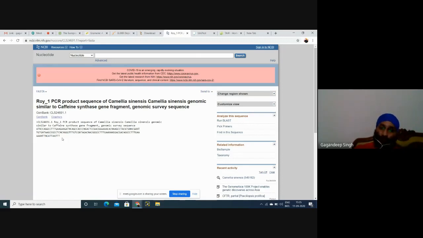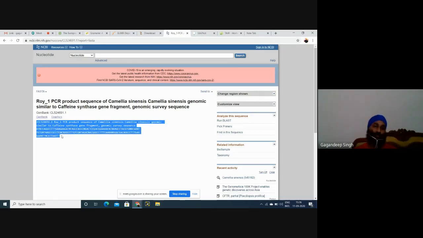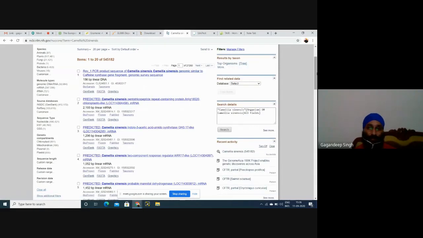You can select your own organism and extract sequence like this. But we have to select the sequence starting from the greater than sign to the end. This sequence has already been analyzed. We will select this sequence and copy it for further analysis. I am teaching you currently how to extract sequence only, nothing more than that. This is the first sequence.